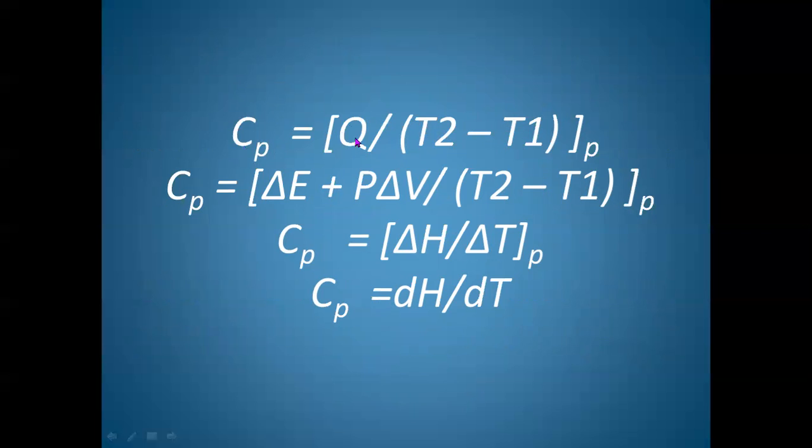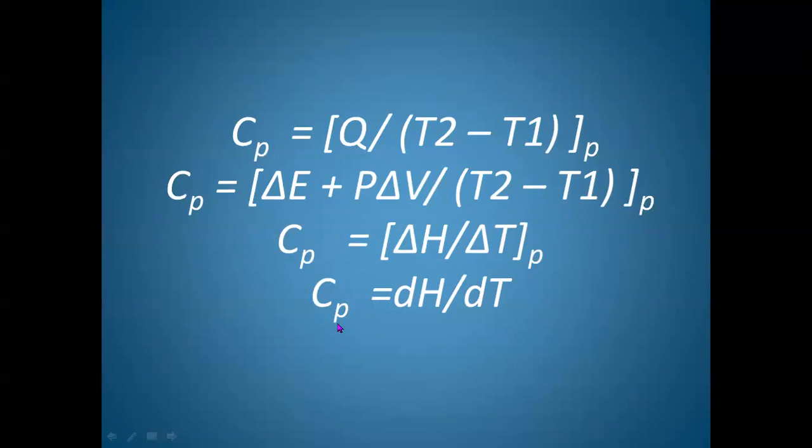Now, because pressure is kept constant, the system can utilize the heat absorbed in increasing its internal energy and to do some work. It can utilize the heat in either way, or in both ways, that is, delta E plus P delta V. And this delta E plus P delta V is nothing but delta H. So, Cp is equal to delta H by delta T.